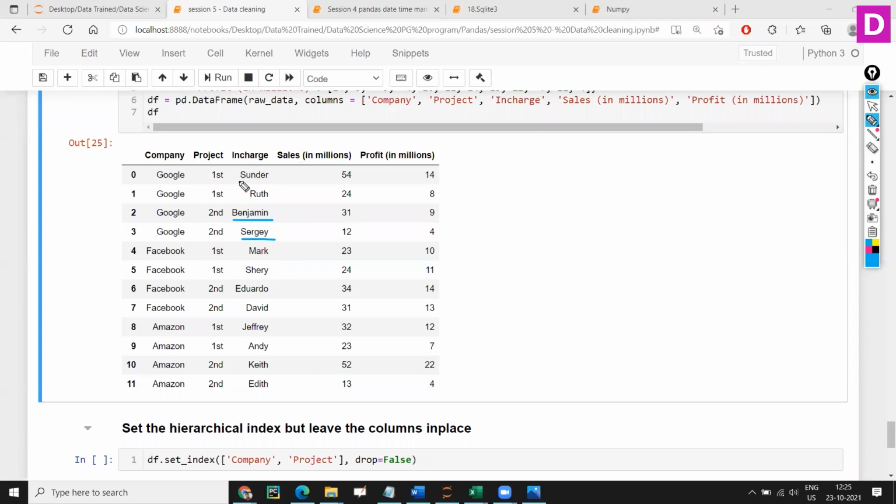So he is leading the first project, and Roth is vice president. Not exact, I'm not sure exactly, vice president, or I think the CFO, I believe. So they are leading this, and their sales are 54 million, and in that 54 million, 14 million is the profit. So this is the sales, and these are the profit numbers.